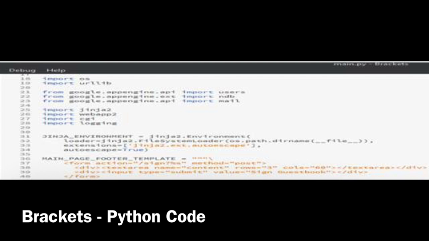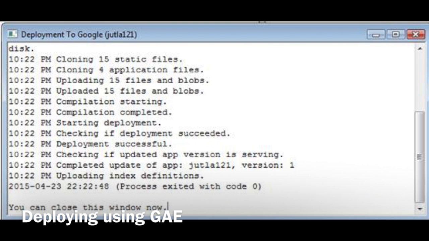As I already created a website beforehand, all I had to do was add a new submission form that will connect data for me and store it in the data store. This submission form is created in the Python language, as you can see from the screenshot. After creating my submission form using Python, I had to deploy my website from Google App Engine so that it can be browsed in a browser.